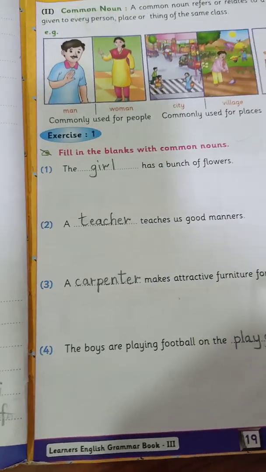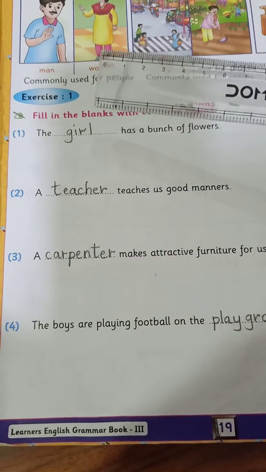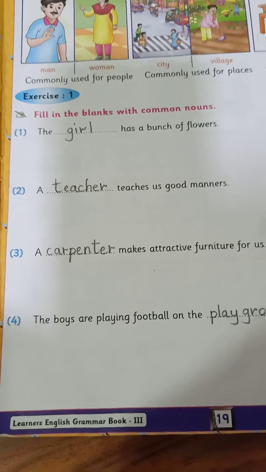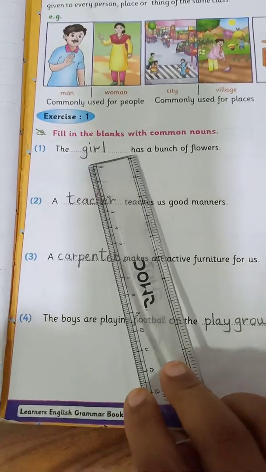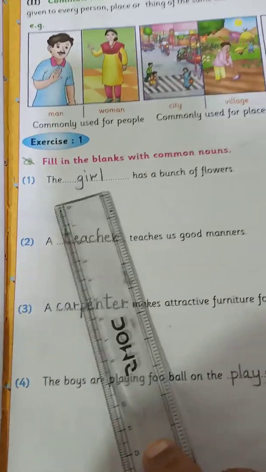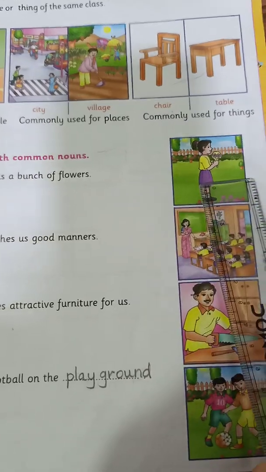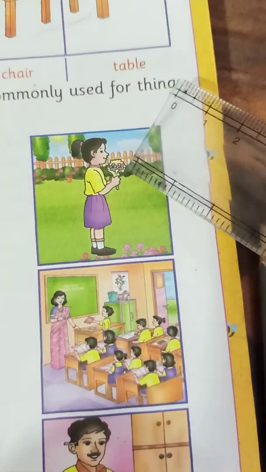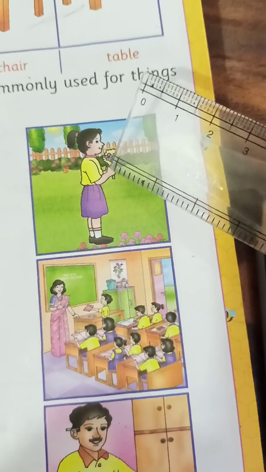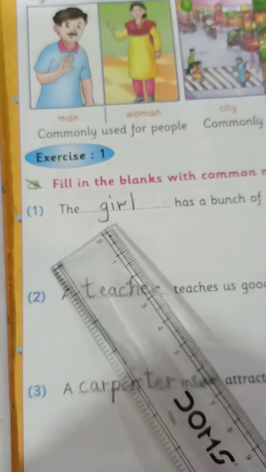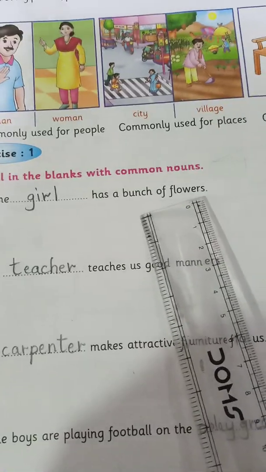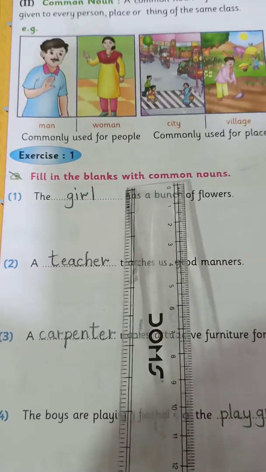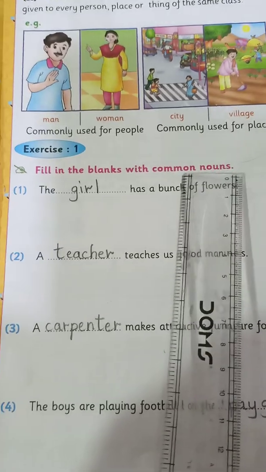Now the exercise for this is exercise 1. Fill in the blanks with common nouns. Now here there's a statement being given and there's a fill in the blank against the picture. So here we see a picture of a girl and she has a bunch of flowers, right? So let's see what the sentence is. The girl has a bunch of flowers. Remember, we have to fill in the blanks with common nouns.